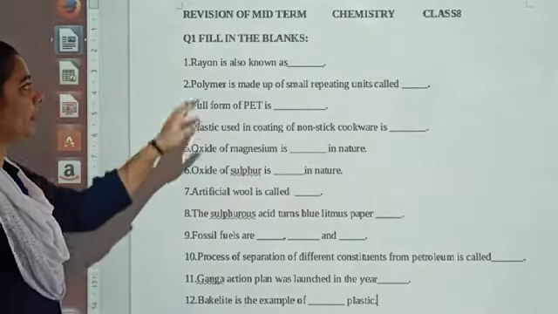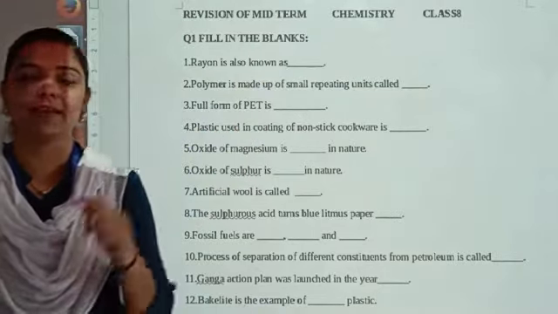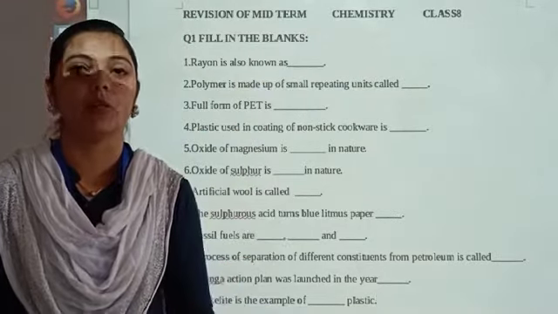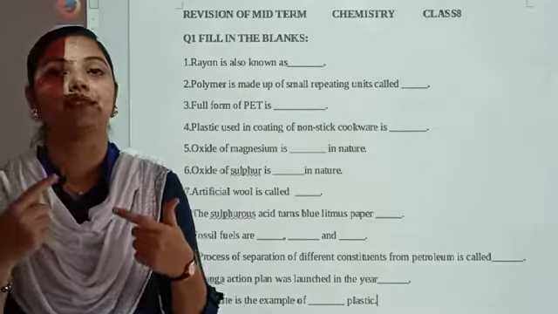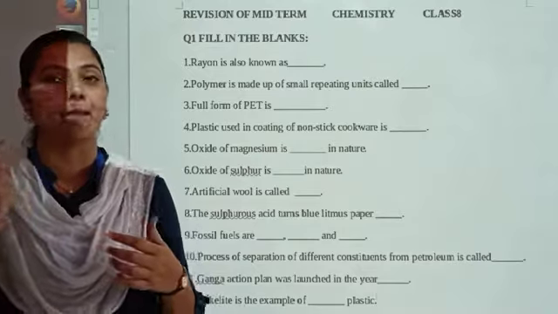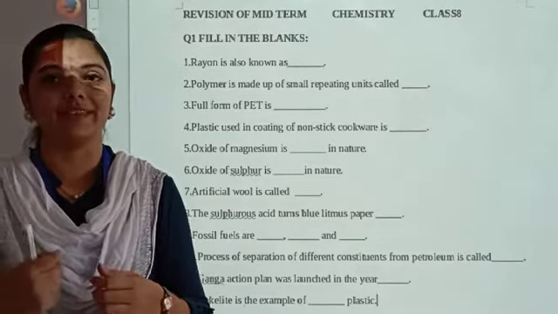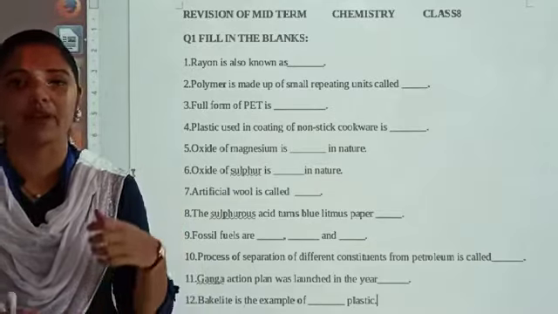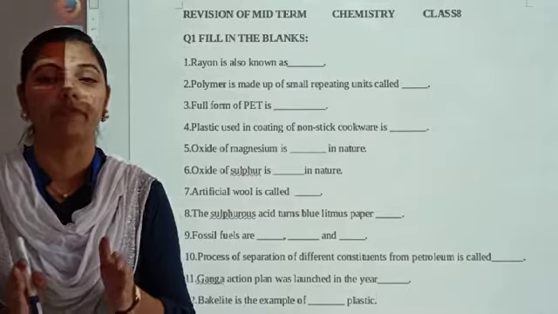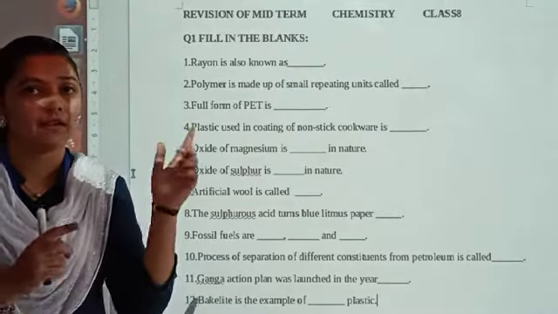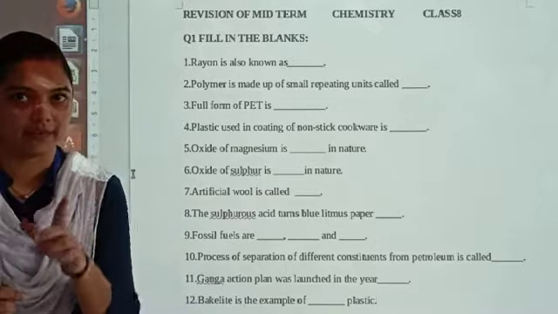Number 1. Rayon is also known as. What is the another name of rayon? There are certain properties which resemble one of the natural fibers, and as that fiber is very costly, scientists have tried to prepare another fiber resembling the natural fiber, and that natural fiber is silk, right?